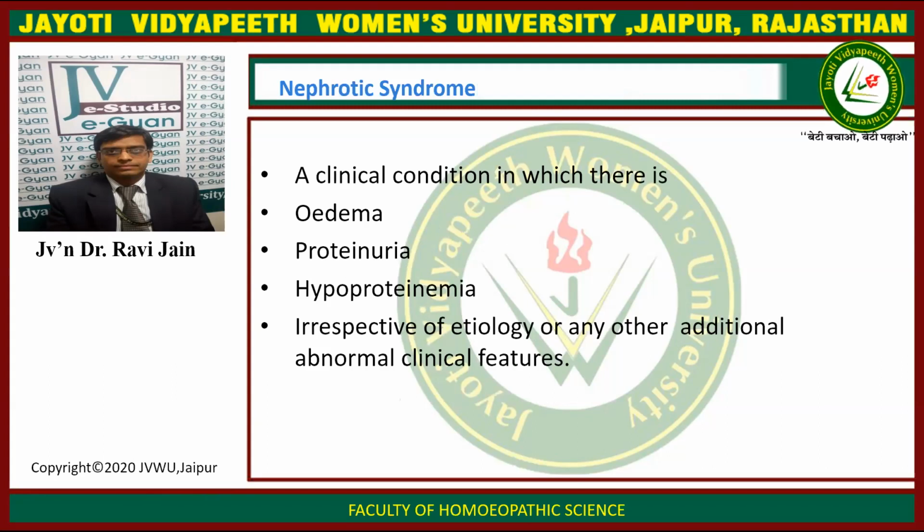So let's start with nephrotic syndrome. In this chapter, we are going to finish nephrotic syndrome, and the rest we will do in the next 2 lectures. Nephrotic syndrome is a clinical condition characterized by edema, proteinuria, and hypoproteinemia. These 3 things are most important: edema is there, proteinuria is there, and hypoproteinemia is there, irrespective of the etiology or any other additional abnormal clinical features.